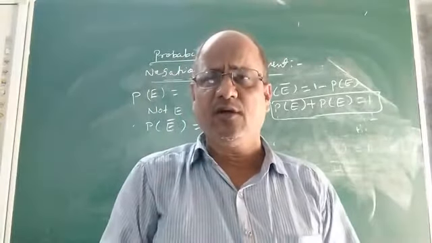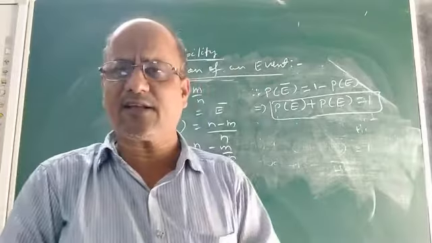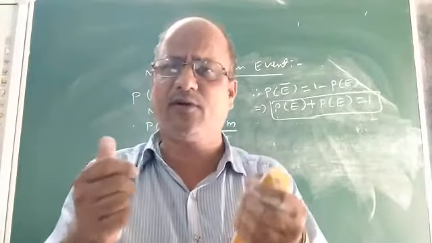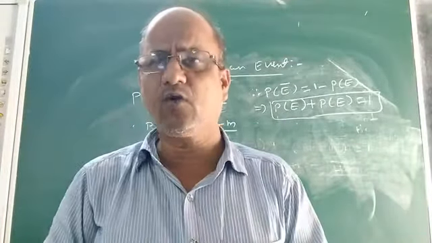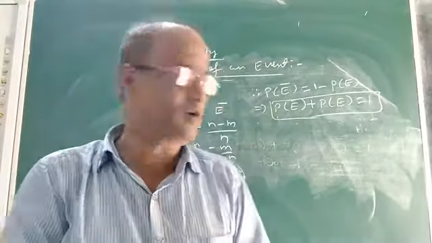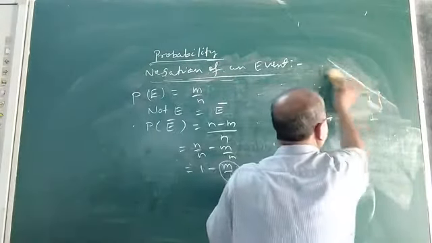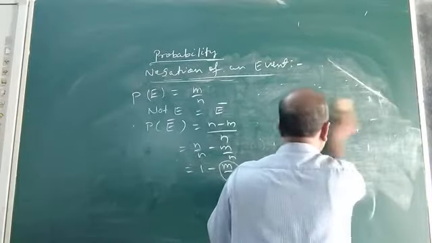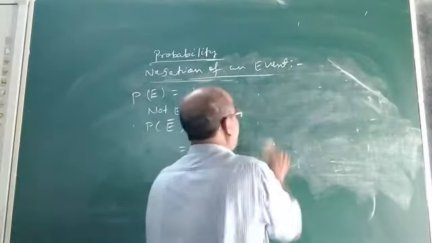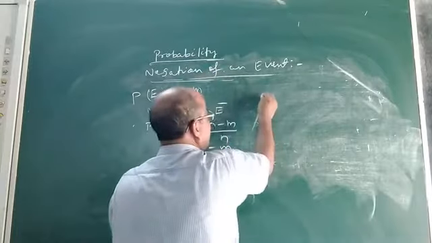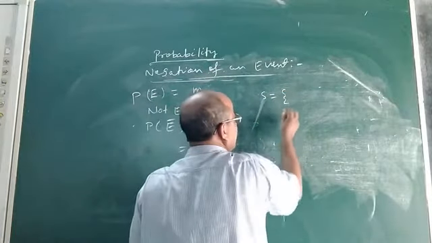Children, I discussed in the last class that when two coins are tossed simultaneously, there are 4 outcomes. What are the outcomes? What is the sample space? When we toss 2 coins at a time, there will be 4 total outcomes. What is the sample space?